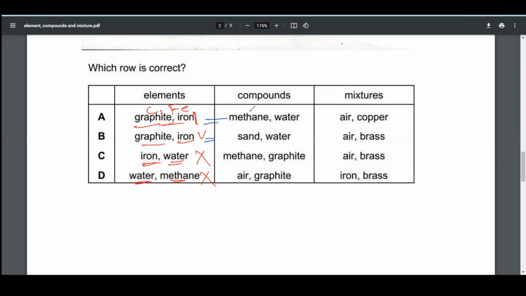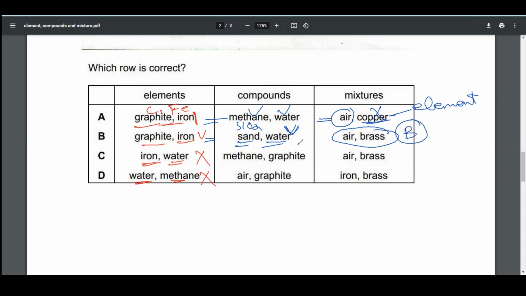And now coming to the compounds. Here methane is present. Methane is a compound, and water is also a compound. So this can be a correct option. Here sand is present. Sand is SiO2. This is also a compound. Water is also a compound. It means that this can be a correct option. So now the decision will be up to the mixture. Here air is a mixture while copper is not a mixture, it's an element. It means that this option is wrong. So our correct option will be B.